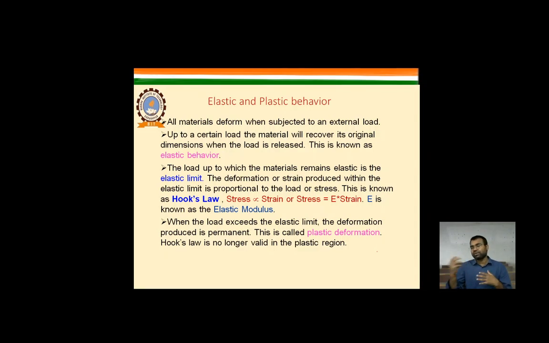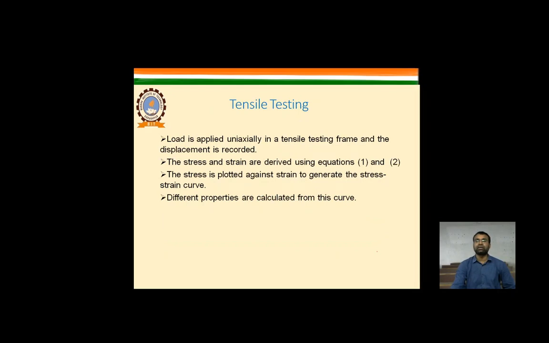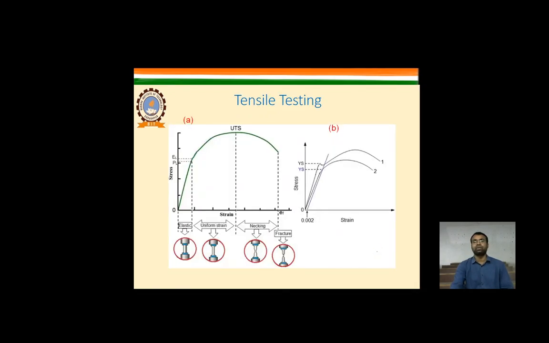And when the load goes beyond the elastic limit, that is called the proportional limit, right? The deformation produced is permanent, and this is called plastic deformation. That is, Hooke's law is no longer valid in the plastic region, meaning stress is no longer directly proportional to strain. What is happening here? It crosses its limit and changes its state from the elastic region to the plastic region. So we will study this by the tensile test. The load is applied uniaxially in the tensile testing frame, and the displacement is recorded. The stress and the strain are derived using equations 1 and 2, that is later on.